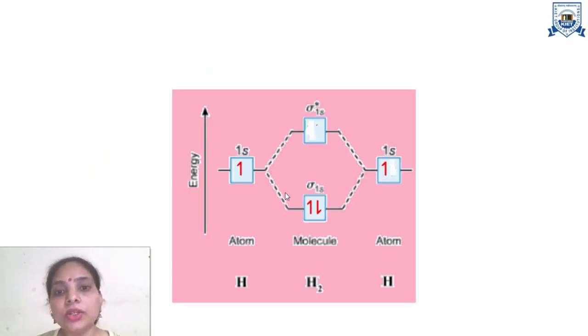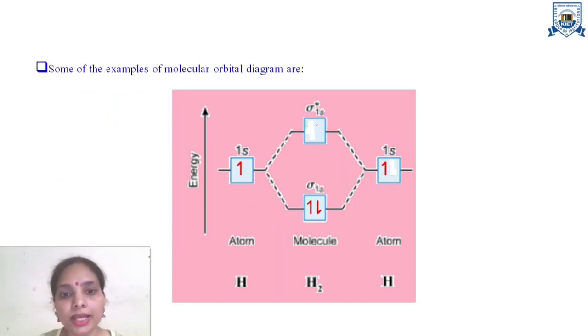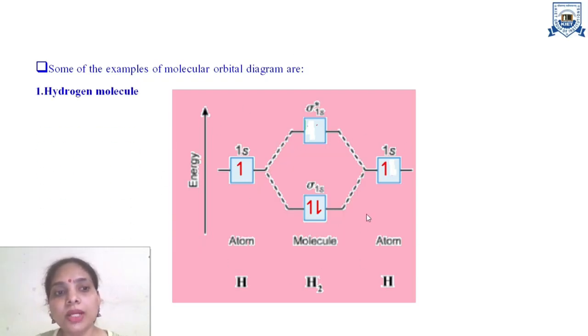Now you can see some examples of molecular orbital diagrams, like the example of hydrogen. In the molecular orbital diagram of hydrogen, you can see on the left and right hand side, atomic orbitals of the hydrogen atoms are shown.